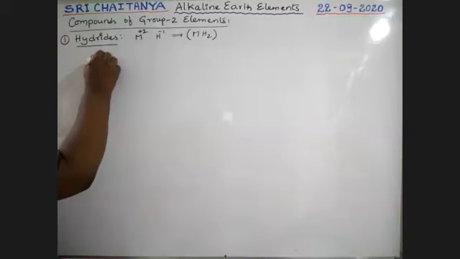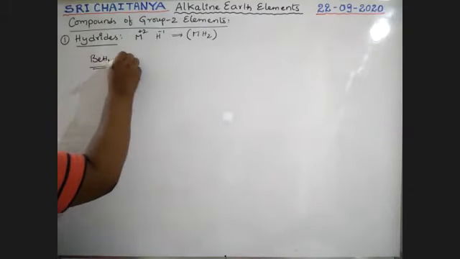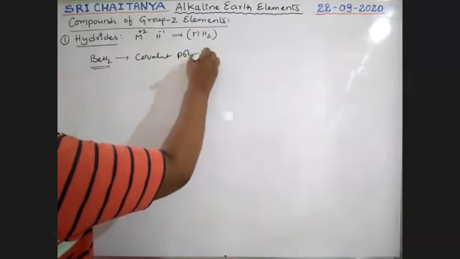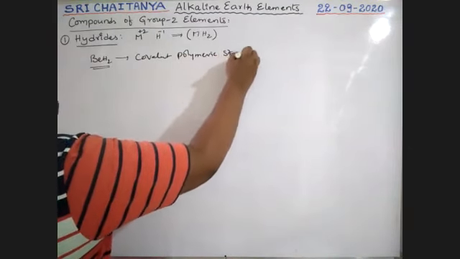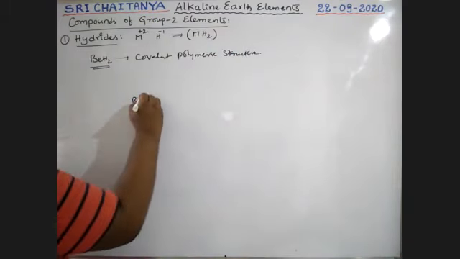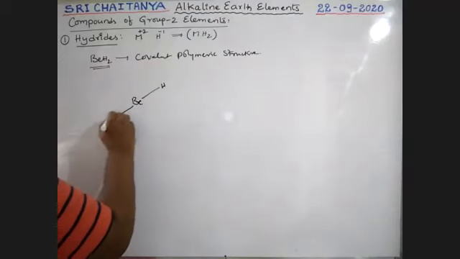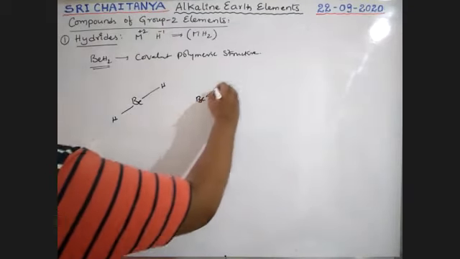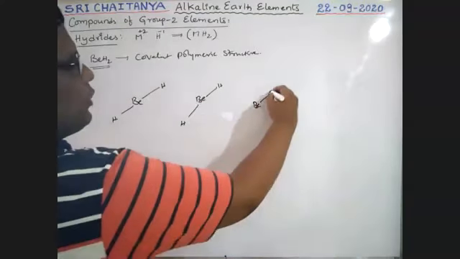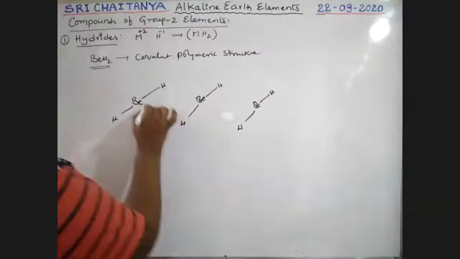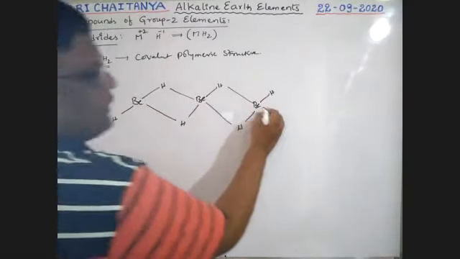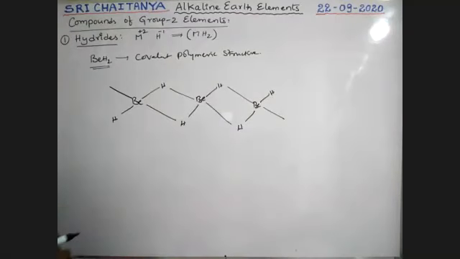So beryllium hydride has a covalent polymeric structure. See here, how is that? Beryllium with two hydrogens, like this, beryllium hydride, boys. These hydrogens are in bridge condition. Like this, the process is going on.